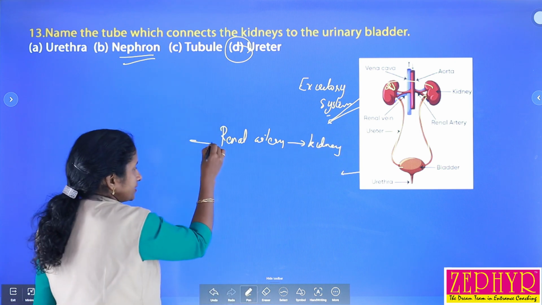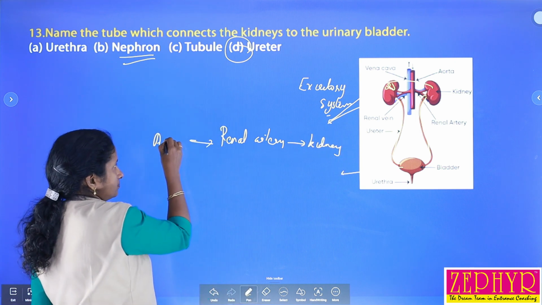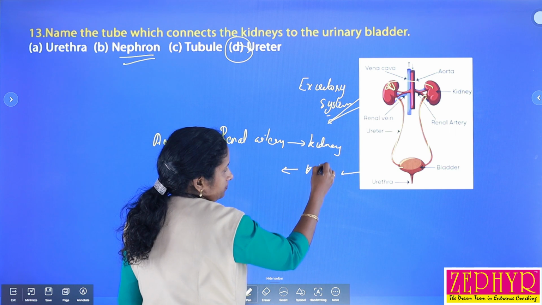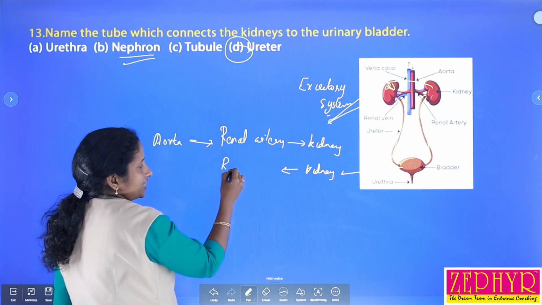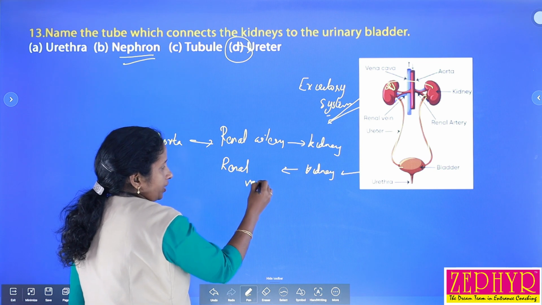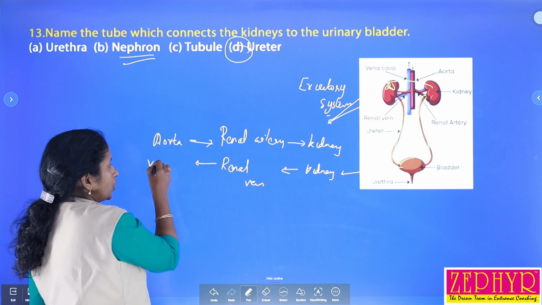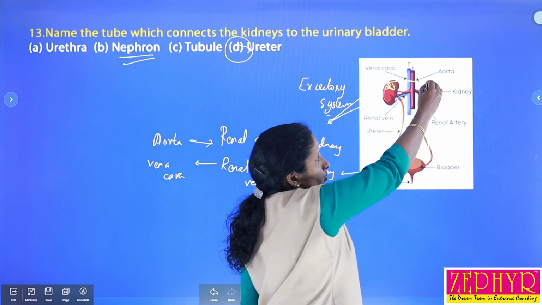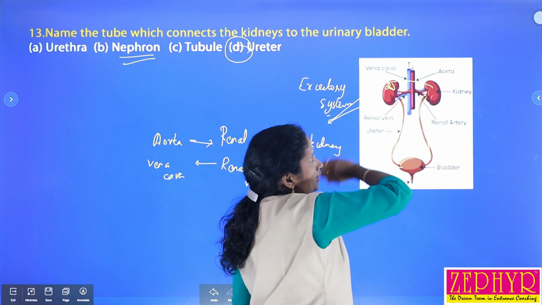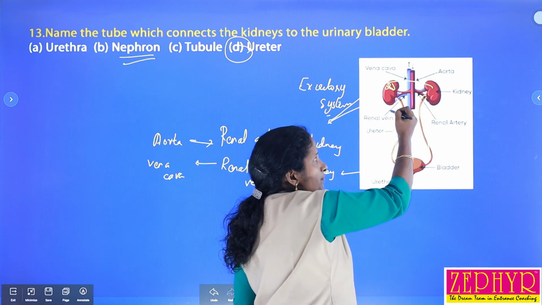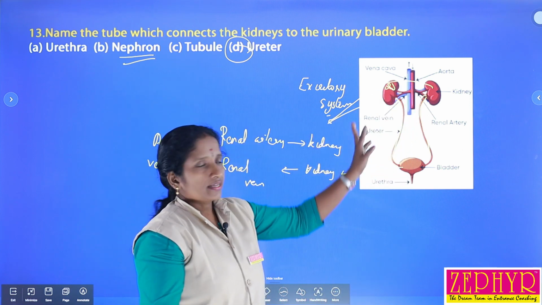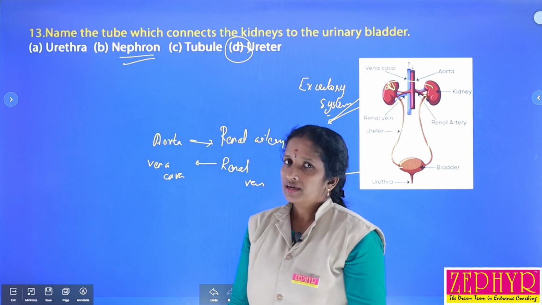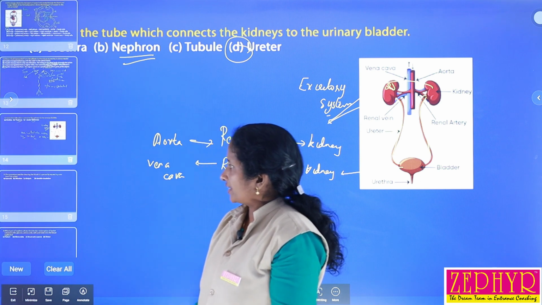This renal artery is a branch of the aorta. There are also two blood vessels that carry deoxygenated blood away from the kidney, called renal veins, and the renal vein continues to reach the vena cava. That is represented here: a branch of the aorta reaches the kidney, called the renal artery, and the branch of the vena cava that carries blood from the kidney is the renal vein. So we can select this one, that is ureter. Next we have to discuss the next question.